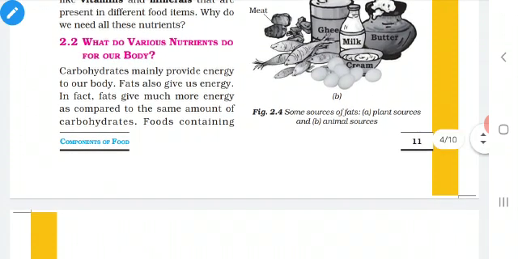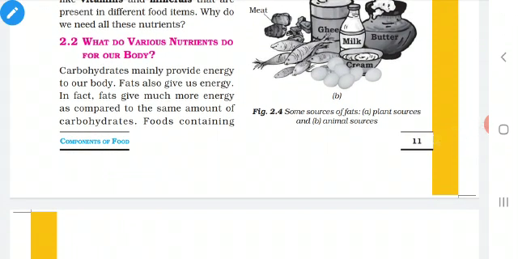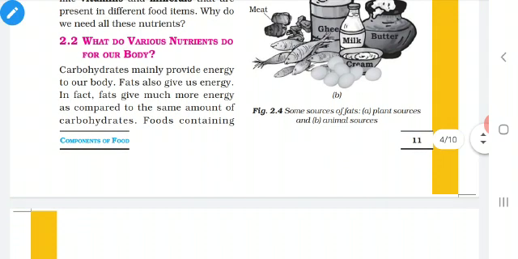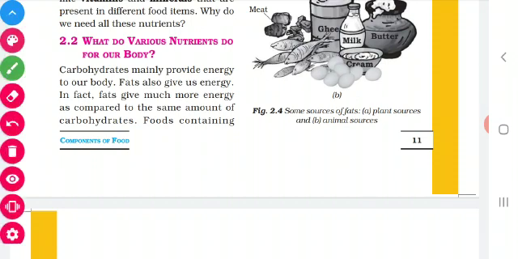We have seen the nutrients: carbohydrates, proteins, fats, vitamins, minerals, dietary fiber and water. Now we are going to see the significance of these nutrients. First, let us see the first nutrient, carbohydrates. Carbohydrates provide energy to our body. We have already learned this in grade 5. Carbohydrates provide energy to the body.